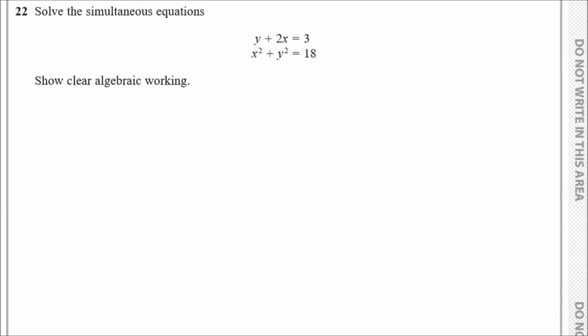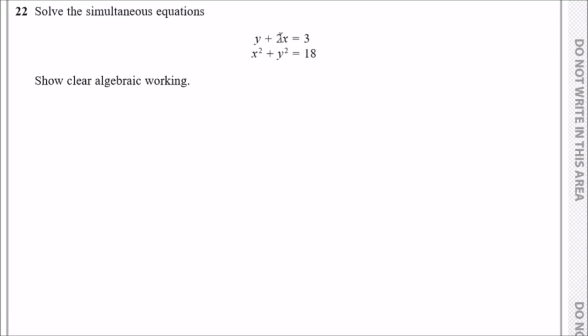And here we go, the final question of the paper. Thank God. So if I sounded tired in the last question, it's only because I'm doing cones, yeah? Usually I don't get that tired. I try not to be, I just pretend. Anyway, let's have a go at solving this.